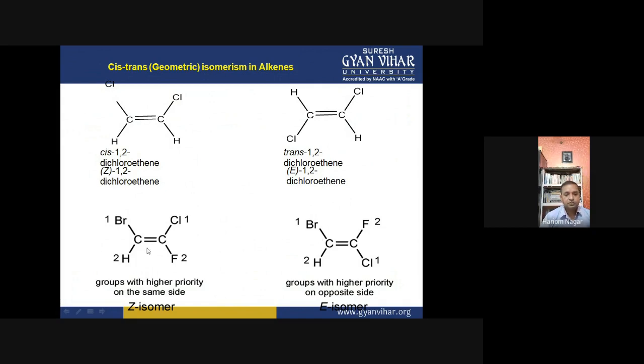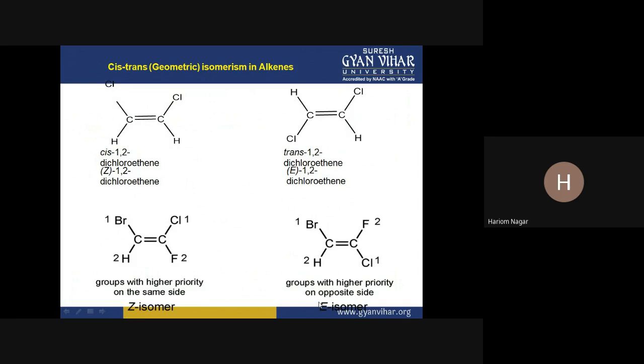There are also different compounds. The chemical composition of these compounds is the same, but the orientation of the groups is different. So these are also stereoisomers. But we cannot assign cis and trans configuration to these compounds because the same groups are not present. Each and every group is different, right? So in that case, we will assign